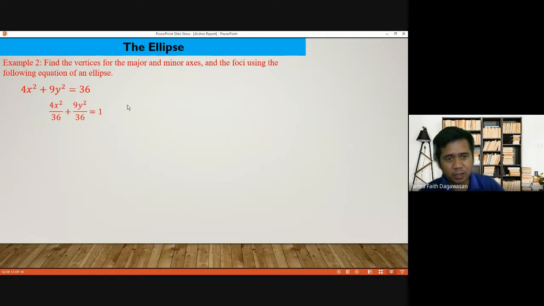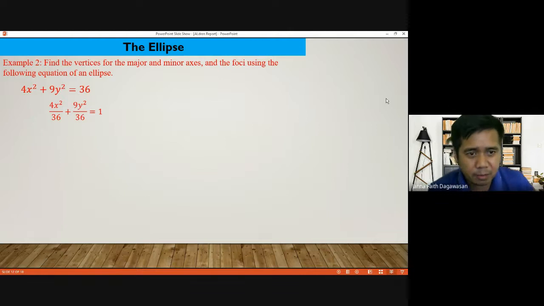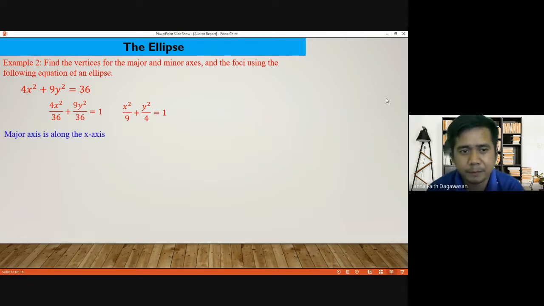So the equation becomes 4x squared over 36 plus 9y squared over 36 is equal to 1. Then reduce to lowest terms. So the new equation would be x squared over 9 plus y squared over 4 is equal to 1.